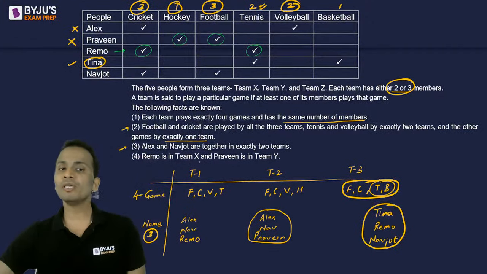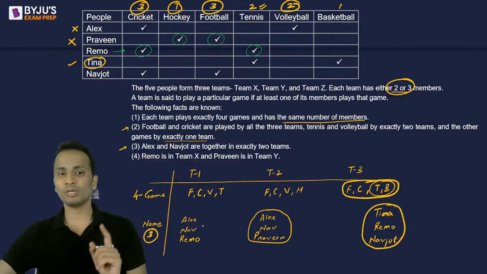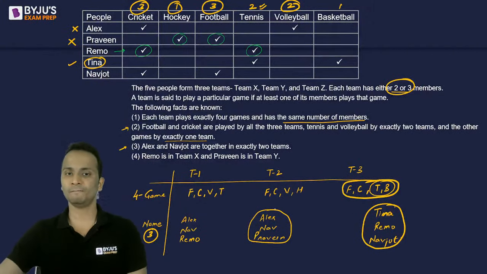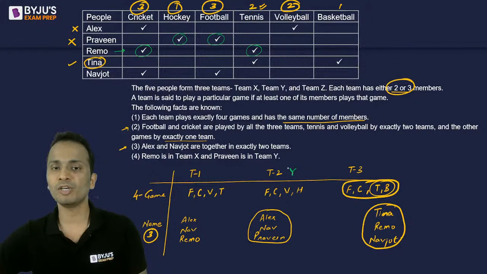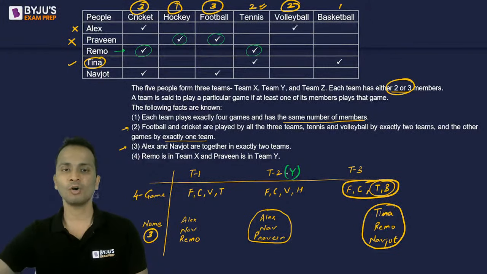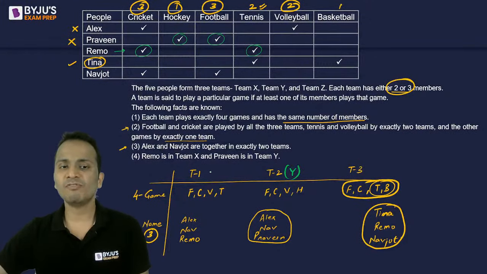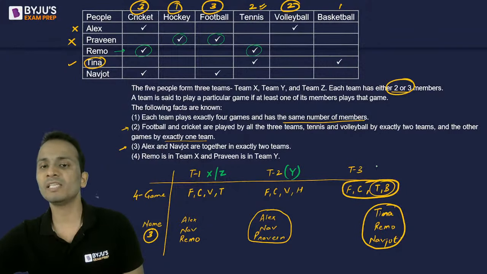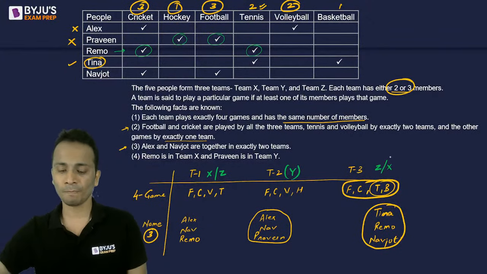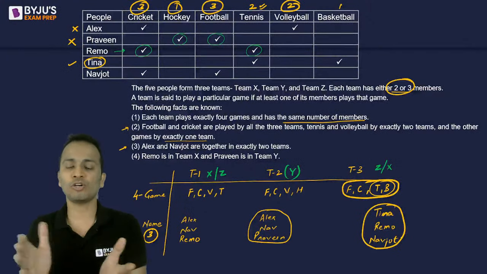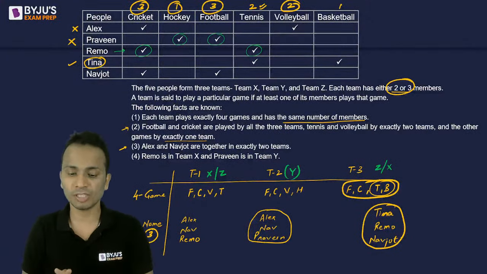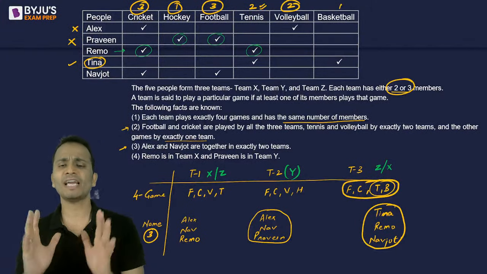Now Remo is in team X. Remo is in team 1 and also in team 3. Praveen is in team Y. Praveen is only in team number 2, so the name of team number 2 has to be Y. Otherwise, team 1 can be either X or Z. Correspondingly, team 3's name can be Z or X. So among X or Z, I cannot be sure which of these 2 teams is X or Z. Y we know.